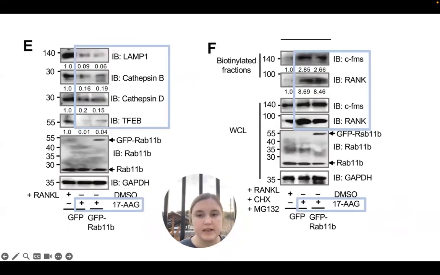Finally, here in figure E, this figure is evaluating the RANK and CFMS lysosomal protease with treatment of an ATPase domain inhibitor. And when treated with this ATPase domain inhibitor, 17-AAG, boxed in the bottom, fewer lysosomal proteases are expressed. And in figure F, inhibiting the ATPase activity shows an increase in the surface markers. HSP90 and RAB11B interactions both influence proteolytic activity of RANK and CFMS.